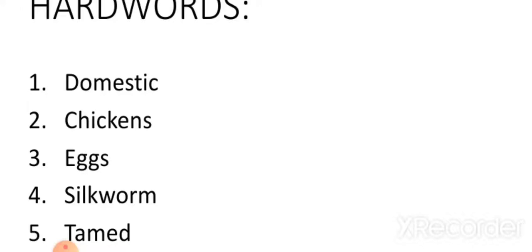The animals that can be kept at farms or homes are known as domestic animals. Which are the examples of domestic animals? Cow, buffalo, goat. These all are examples of domestic animals. What is the spelling of domestic? I will repeat and you will write.